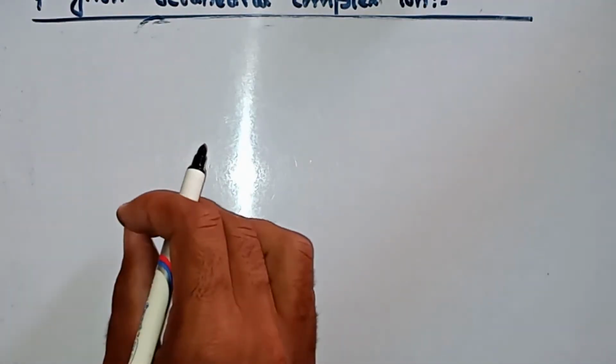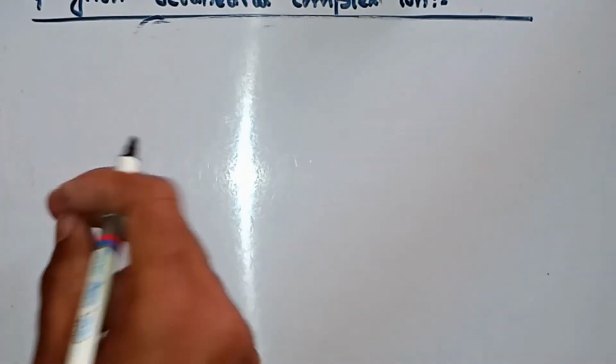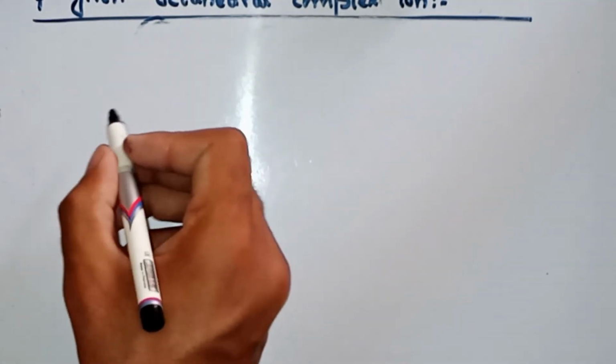You can rewind the video to take a screenshot or to clear your confusion. So let's take an example.